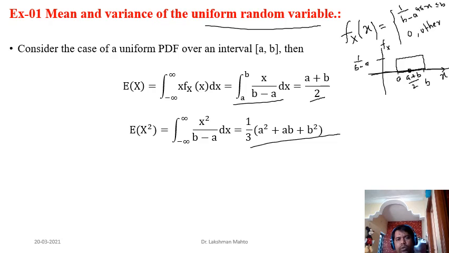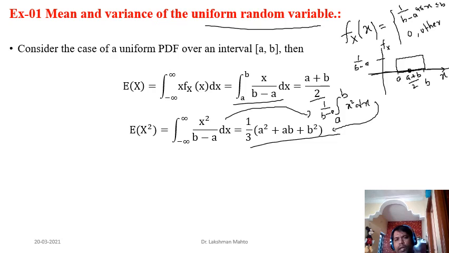That means you are going to integrate x square. 1 by b minus a is a constant, so you can take it out of the integral, and within the integral we will have our integrand, which is x square. So we are just integrating x square over the interval a to b, and if you simplify this integral, it will take this form: 1 by 3 (a square plus ab plus b square).